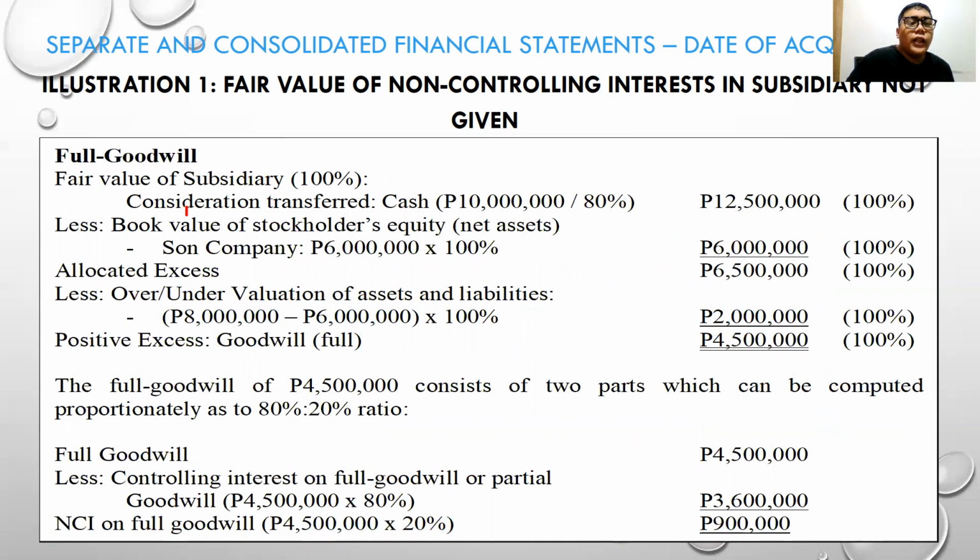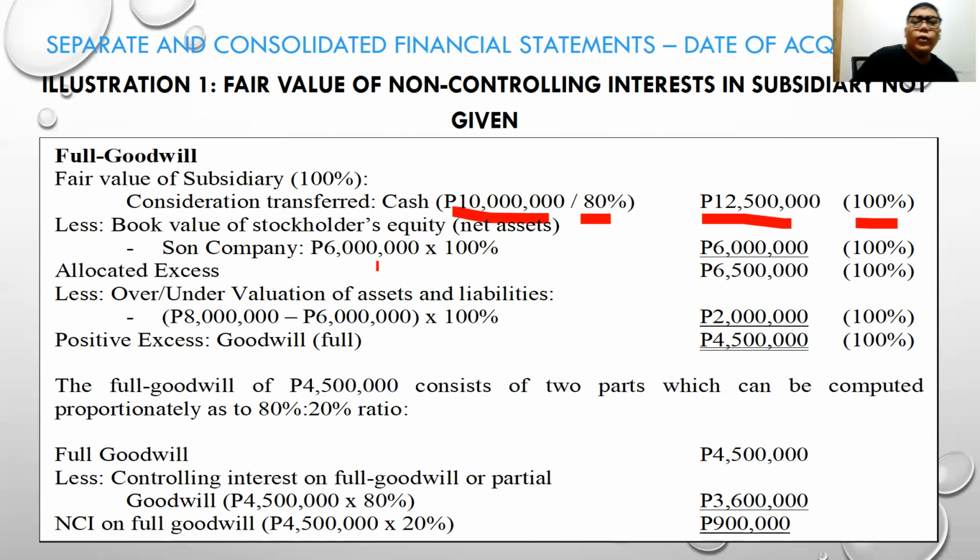First, consideration transferred, 12.5. Sir, why 12.5? It's because the 10 million consideration transferred by PAR is only for the 80%. So we will divide it, because we are using the full goodwill or fair value method, we need to divide it by 80% to get the 100% of what PAR invested. But it is not considered as the cash given, because only 10 million was invested by PAR company.